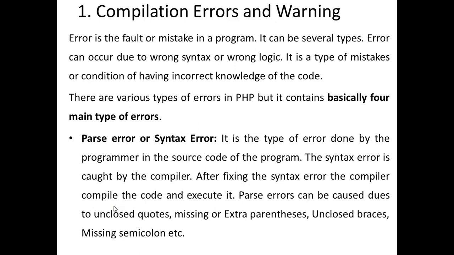Whenever a programmer writes the code, he writes something wrong in the program itself. The syntax error is caught by the compiler. After fixing the syntax error, the compiler compiles the code and executes it. So parse errors can be caused by unclosed quotes, missing or extra parentheses, unclosed braces, a missing semicolon, etc.